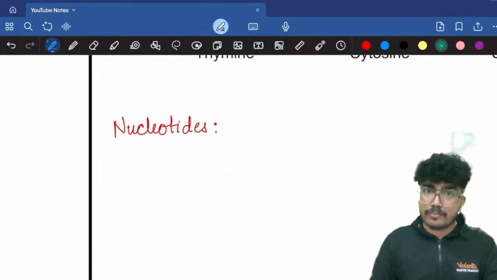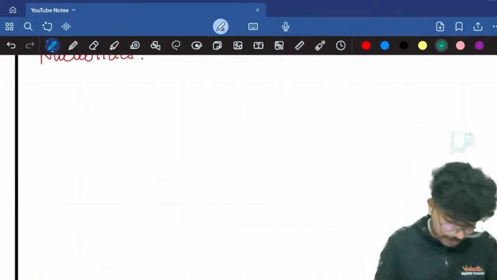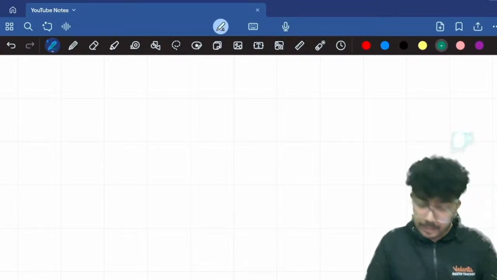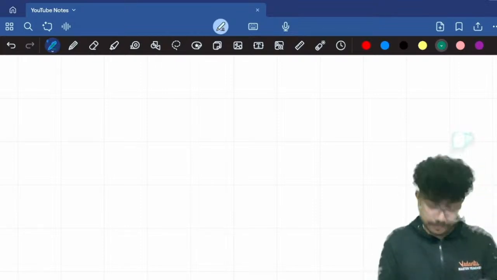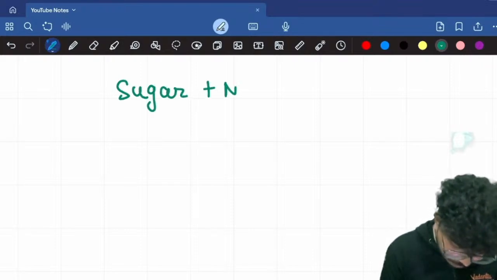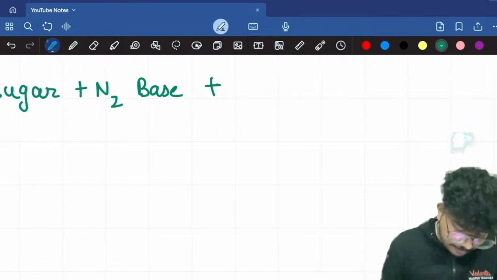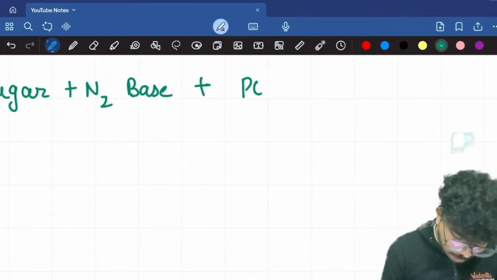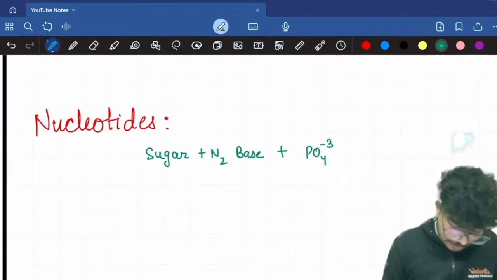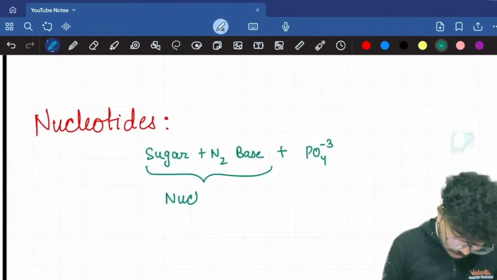Now let's talk about the nucleotides. What are nucleotides? I have already taught you about this: when you add the sugar plus nitrogen base, we already know that it is a nucleoside.